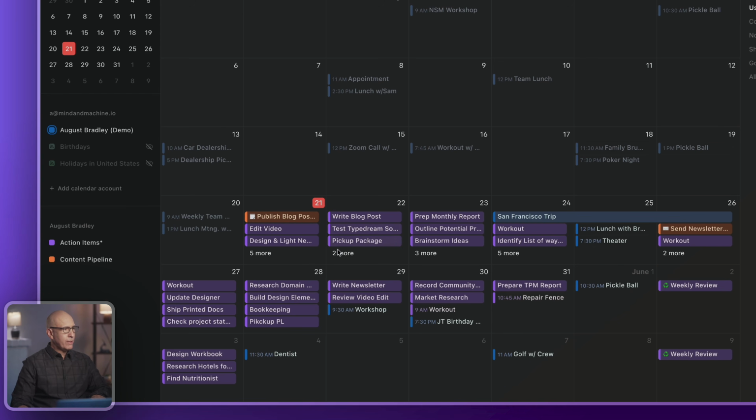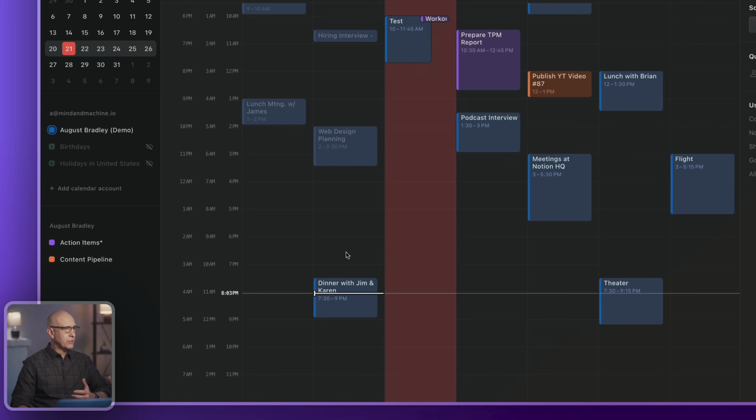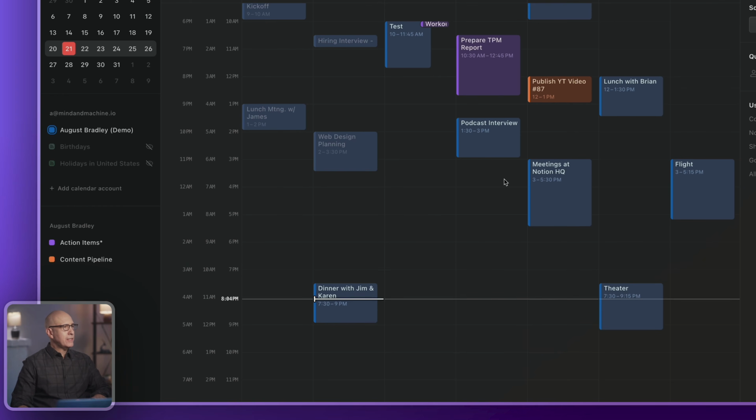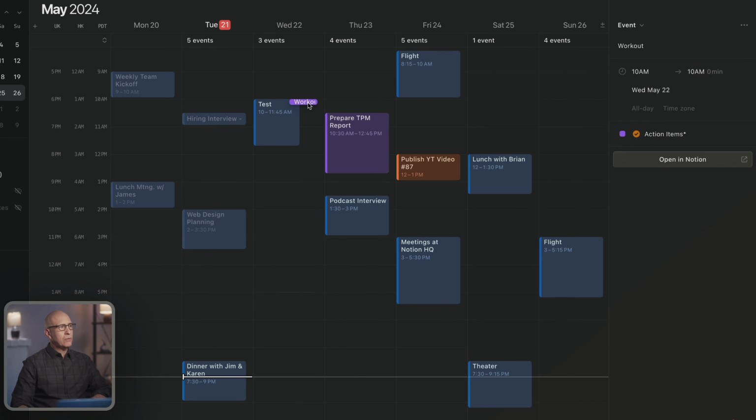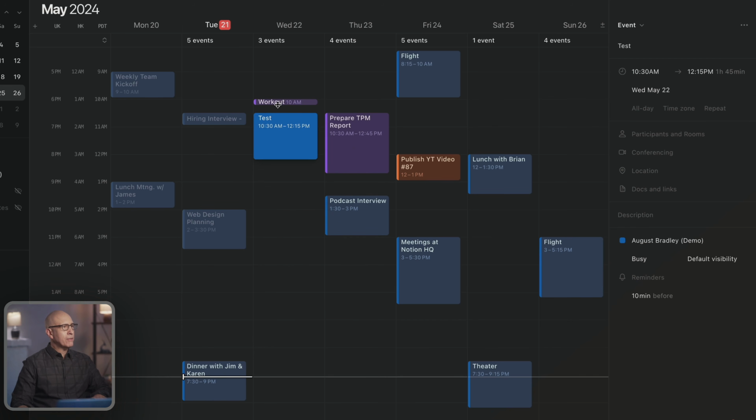So in the month view, we have all these listed. Of course, they don't fit because you have a lot, but when you click on it, it opens it up into week view, and now you can see them nicely laid out. You can see the one that we added a time to, which is a workout here. Since it's overlapping with another, it's half width. Now, if we shuffle, you can see it's the full width. But this was the one in Notion we added the time to.